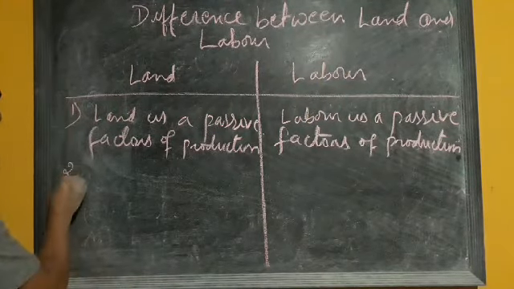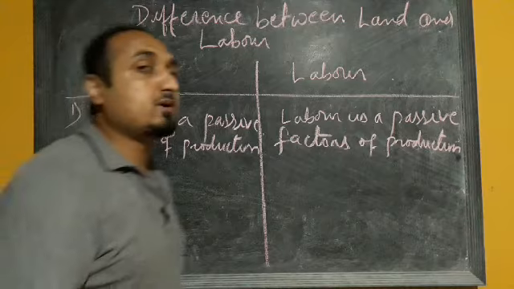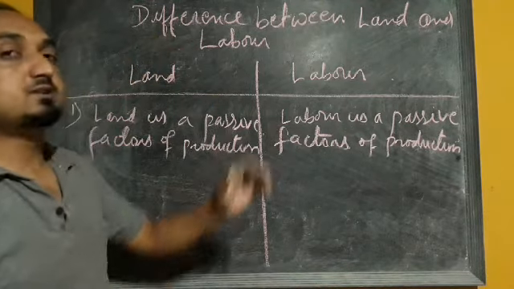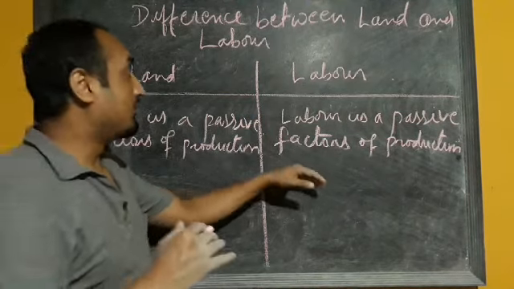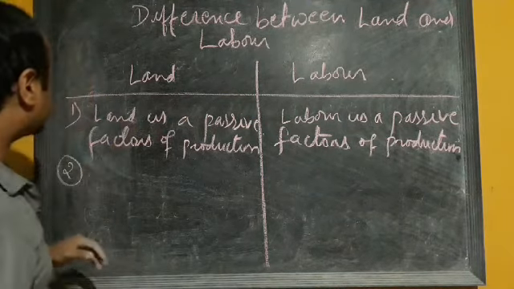Now the second difference: which one is more mobile? Is labor more mobile or is land more mobile? So labor is more mobile and land is immobile.